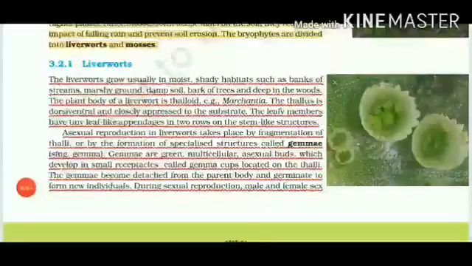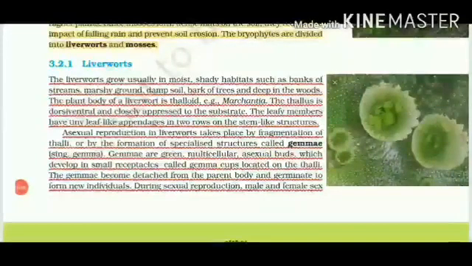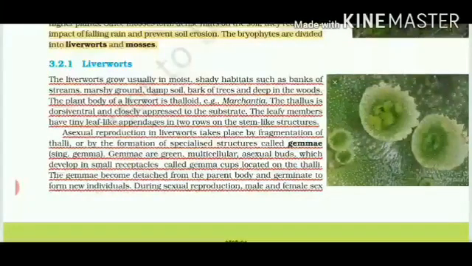Hello students, so here is your biology teacher and we are going to start with the fourth lecture of chapter number 3, Plant Kingdom. As previously, we have talked about various divisions coming under kingdom Plantae like Thallophyta, then Bryophyta, Pteridophyta, Gymnosperms